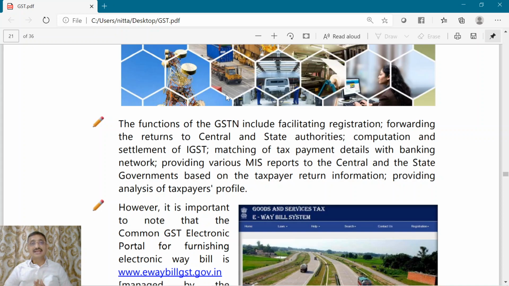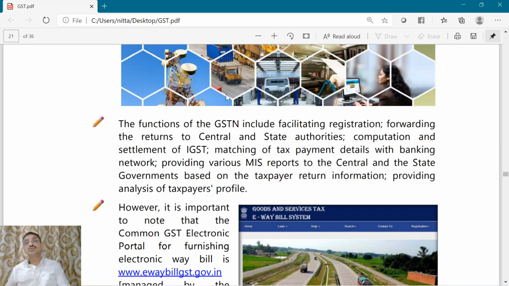Suppose you have a bank account with the State Bank of India. You will create the challan in the common portal, but for paying the money, you will be directed to your bank account. There you have to give your user ID and password of the bank account, and the money will be deducted from your State Bank of India account.